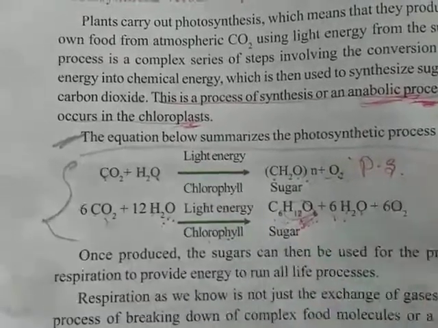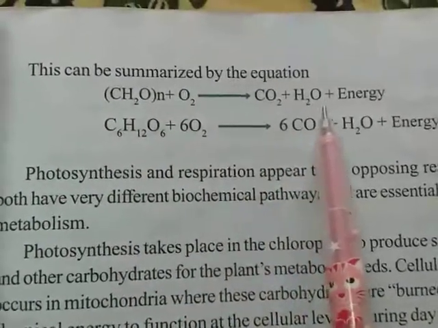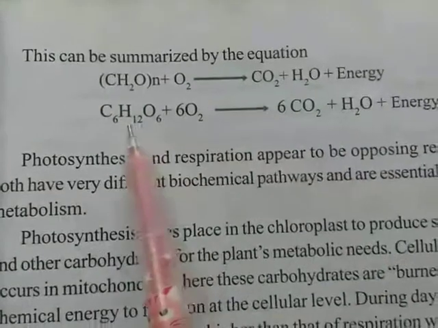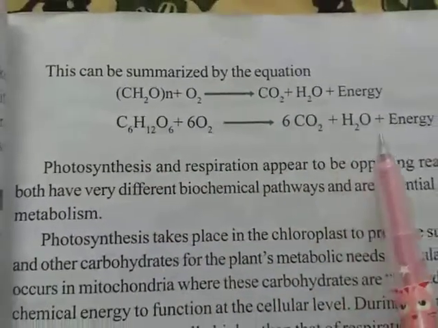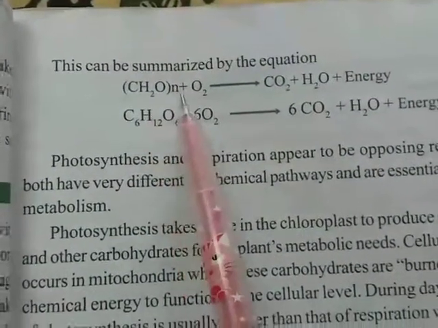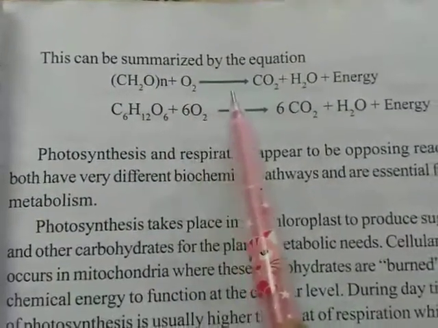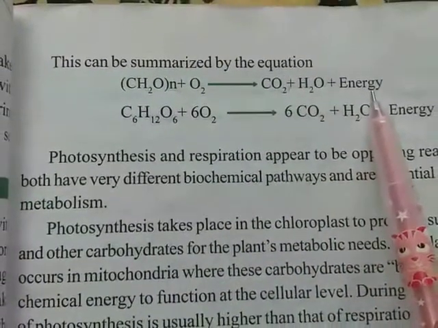Let us come to the respiration topic. See this equation. This is the simplified form of the respiration equation. This is the complex or modified form of the respiratory equation. Let us see: CH2O n, meaning sugar, plus oxygen gives rise to carbon dioxide plus water plus energy.